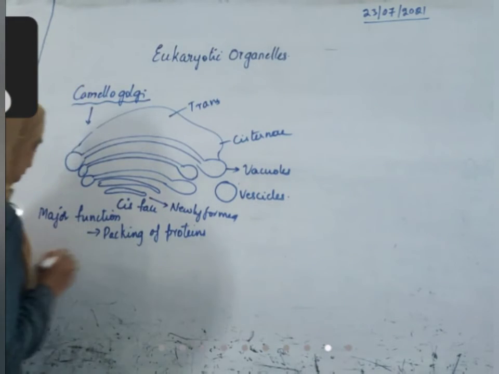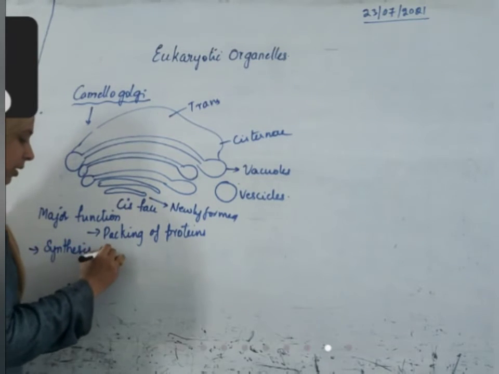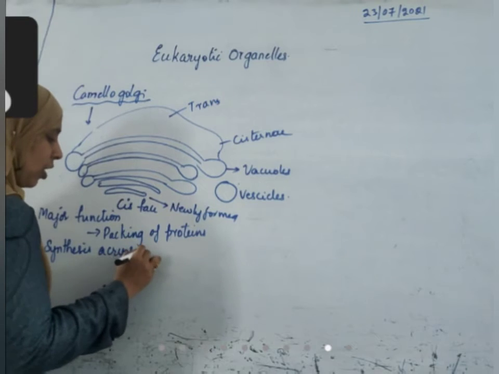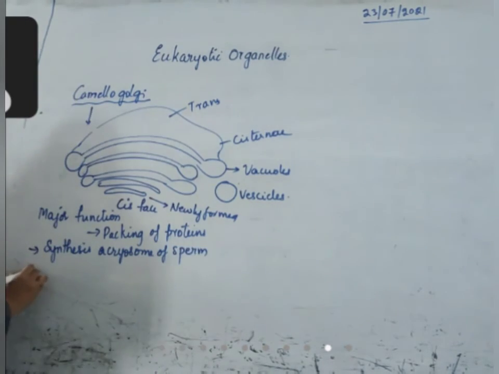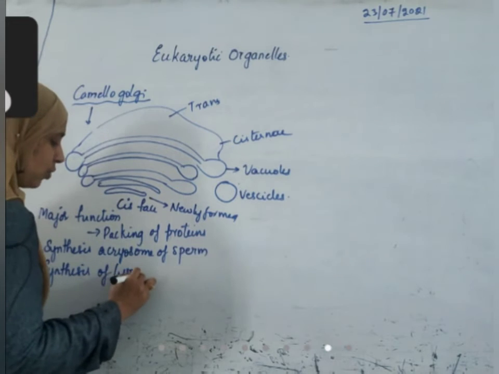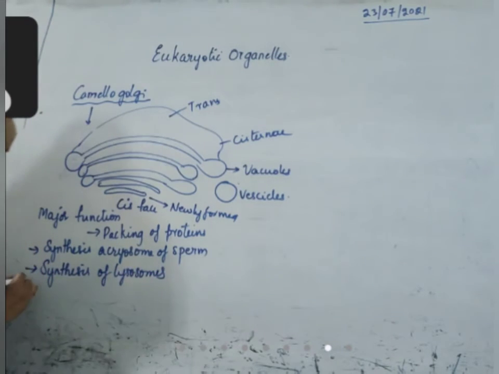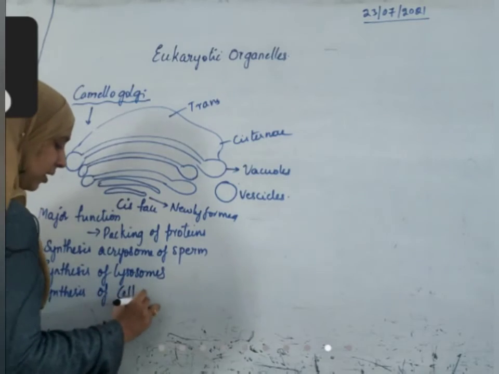There are other functions of the Golgi complex, like synthesis of the acrosome of sperm, synthesis of lysosomes, and synthesis of the cell plate. What are these?